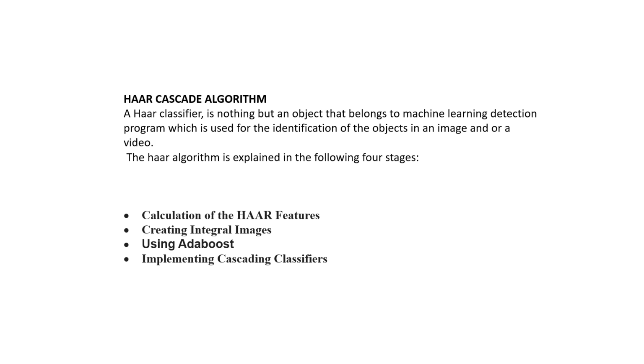This is all about the introduction. Now, the algorithm I have used in this project is the Haar cascade algorithm. So what is it? Haar cascade is a machine learning object detection algorithm which is used for the identification of objects in an image or a video. The Haar algorithm is explained in four stages. The first is the calculation of the Haar features, which is the calculation of pixel intensities in an image.